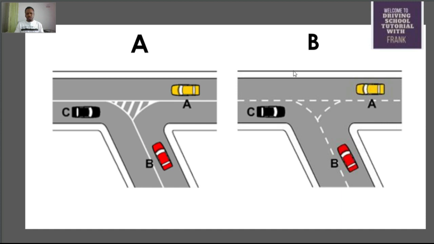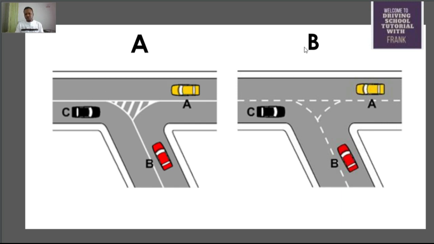For example, we have two diagrams here. Diagram A, if you see it, the lines on the ground are not broken because they are all continuous lines. But if you watch diagram B, you see that the lines on the ground are discontinuous, which means for diagram A, vehicle B cannot go left, you understand. The only direction vehicle B can go is right. Likewise vehicle C cannot go straight. The only direction vehicle C can go is right. Likewise vehicle A cannot go left. The only direction vehicle A can go is straight.